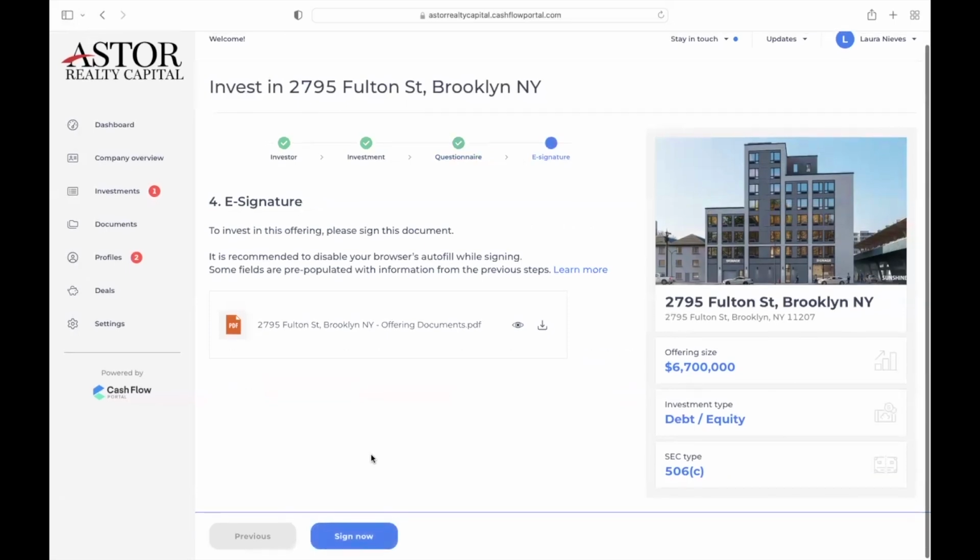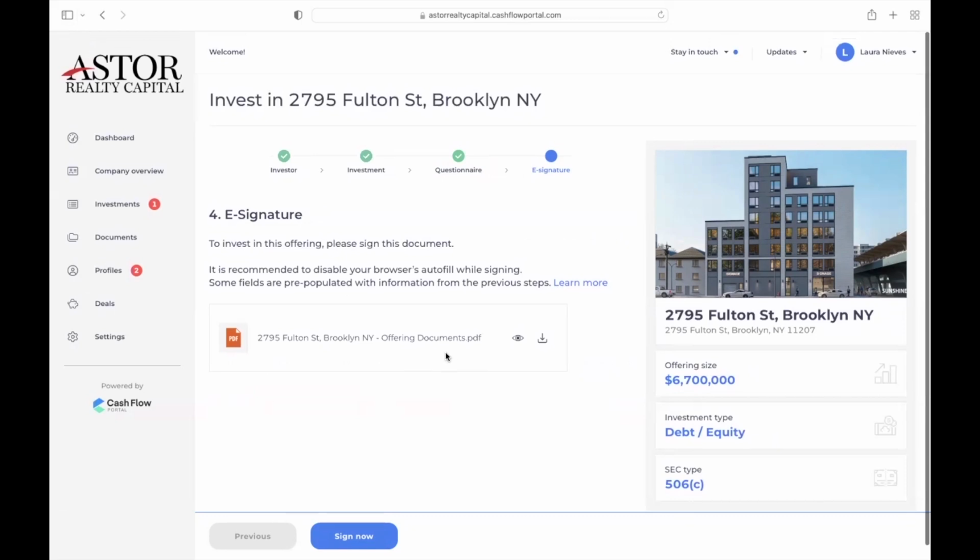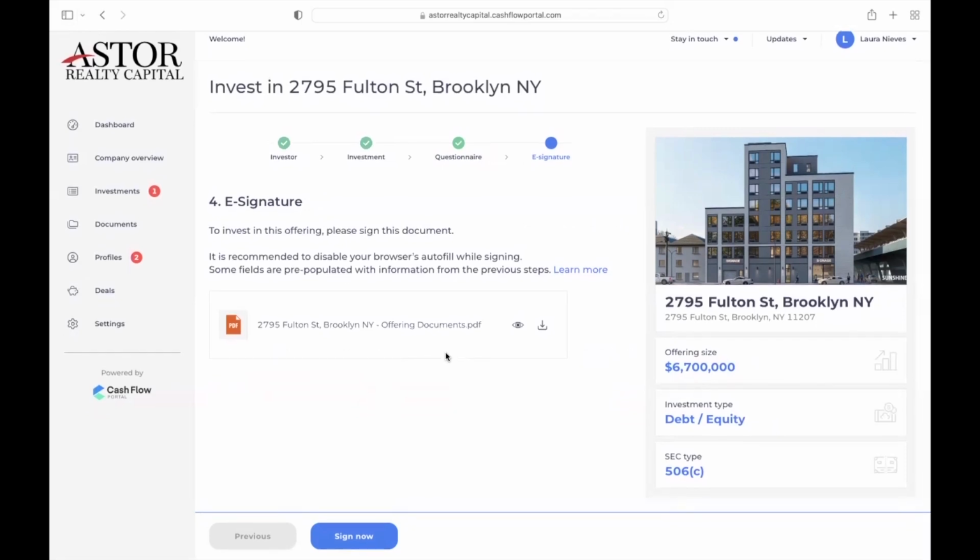I must have a W-9 form for every investment that you do based on your investing entity. So now this is probably the part that does cause some hiccups in relation to the document signing. So this is the offering document. You can of course download it, you can view it, but to proceed with executing, we're going to press sign now.